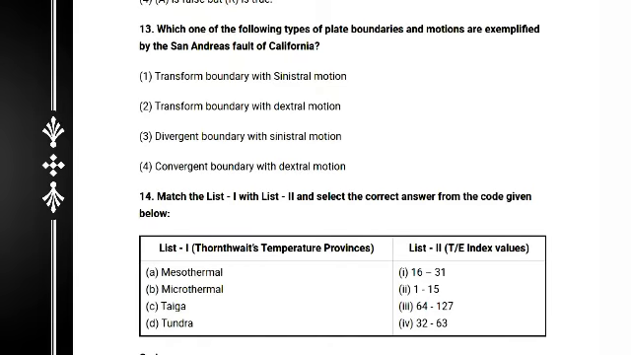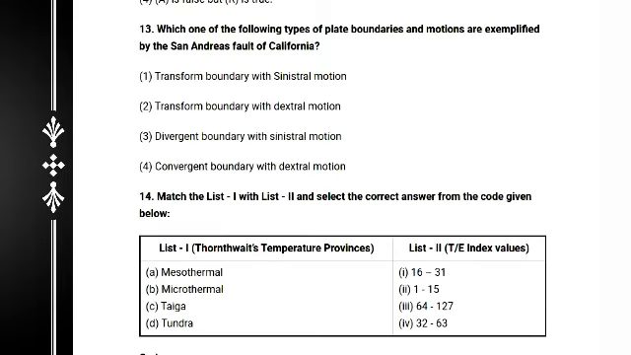You know, there are the options: transform boundary with celestial motion, and transform boundary with dextral motion. Their answer is 2, the transform boundary with dextral motion. And next there is question number 14.